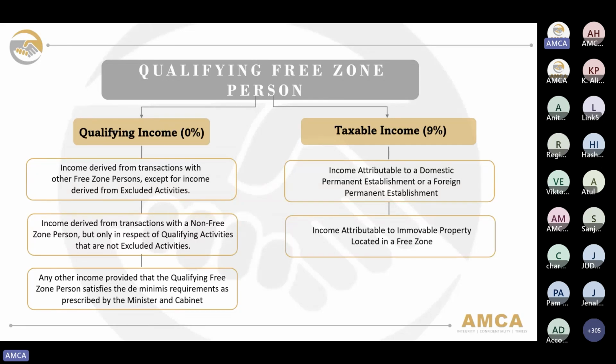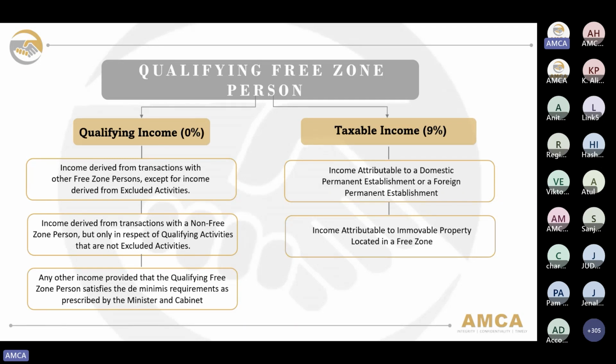So for the next category, this is income derived from transactions with a non-free zone person, but only in respect of a qualifying activity that is not an excluded activity. So it is also possible for a qualifying free zone person to earn a qualifying income while dealing with a non-free zone person, just that the specific transaction should be only in respect of a qualifying activity. And the last category is any other income, provided that the qualifying free zone person satisfies the de minimis requirement as prescribed by the Minister and Cabinet decisions. We will be discussing the de minimis requirement on the next slide for this session.